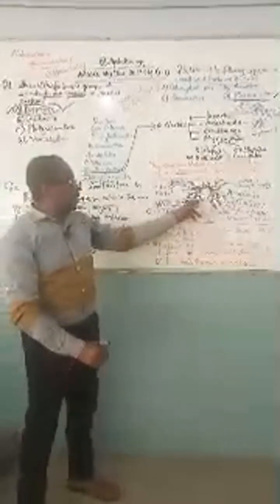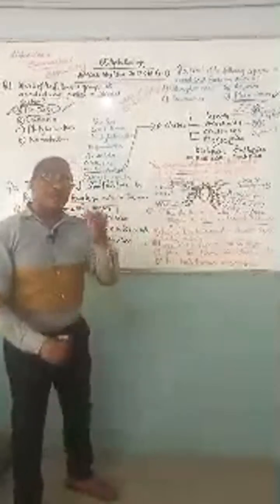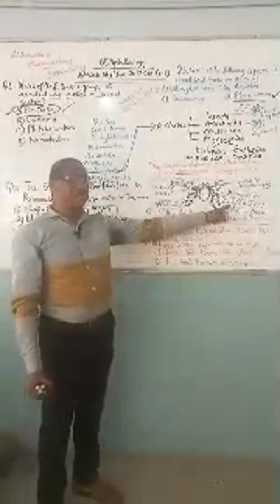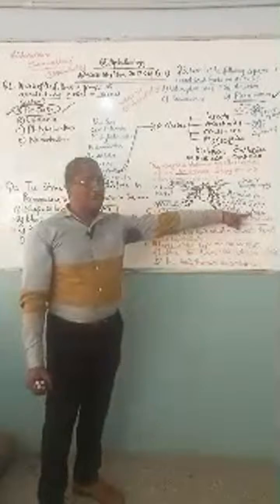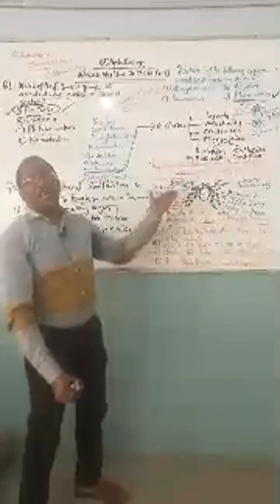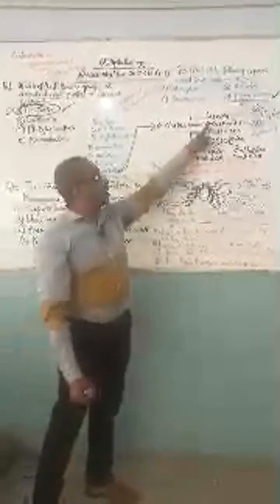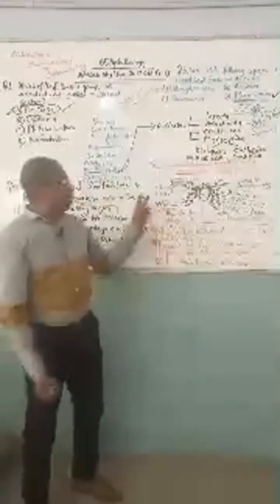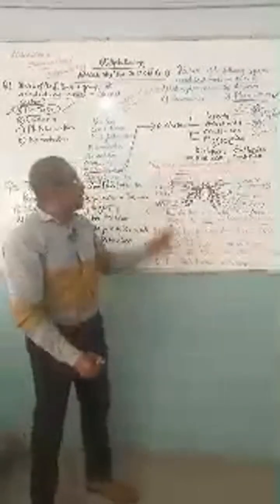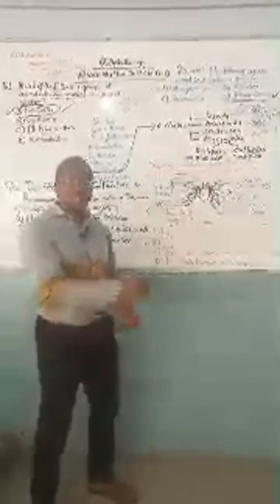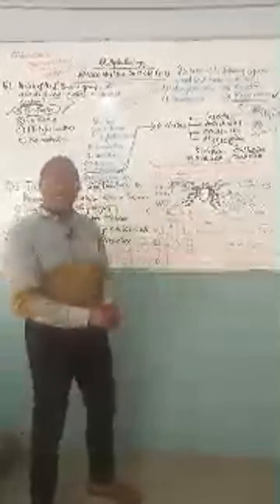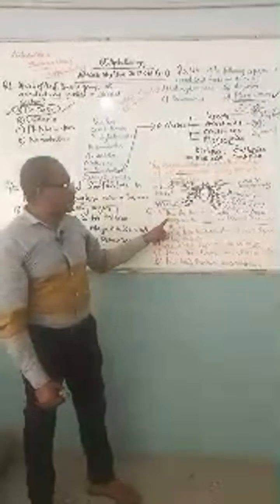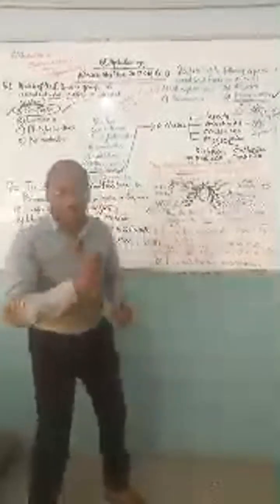What are the questions? Name 4 examples of animals that have 8 legs, or 4 pairs of legs. What are your answers? Tick, spiders, scorpions, mites. Which class do they belong to in kingdom Animalia? The class is Arachnida. How many body parts do they have? Answer, 2 body parts. What if you have options? They say, how many body parts do Arachnida have? 3 body parts, 4 body parts, 2 body parts. The answer is 2 body parts: head and abdomen.